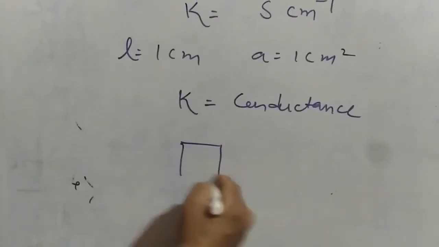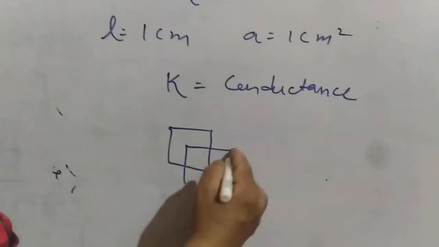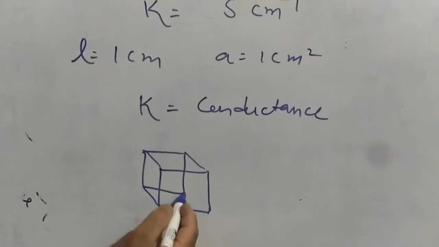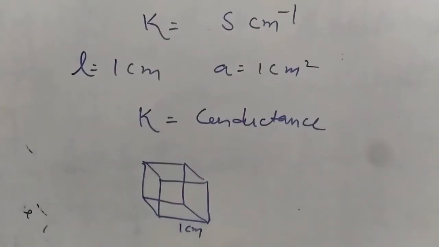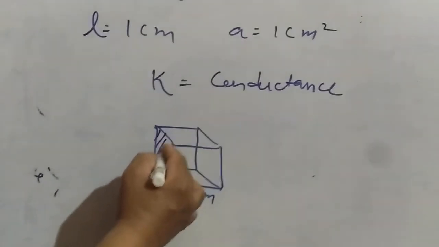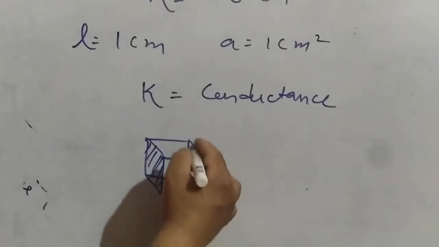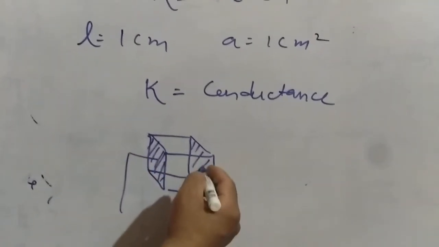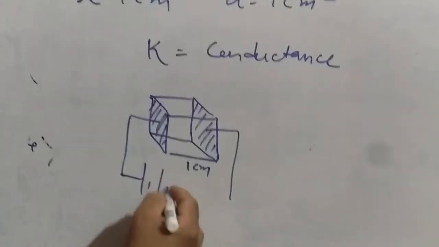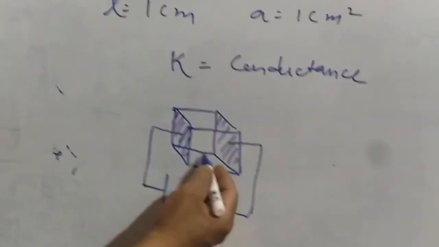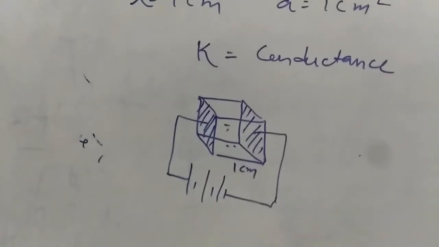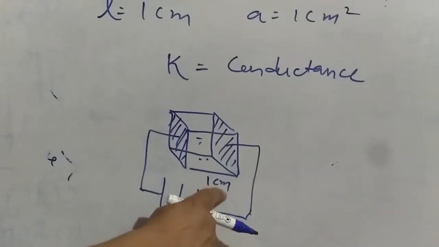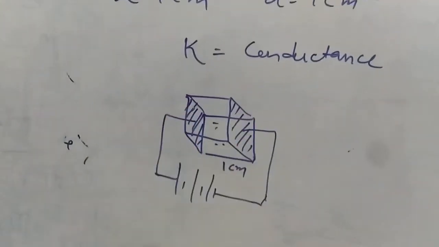Now just think about this cubical vessel. Suppose I have taken this cubical vessel. Here the edge length is 1 centimeter. So what is the cross section area of this face? 1 centimeter square. In the same way, the cross section area of this face is 1 centimeter square. Suppose I connected it with a source of electrical energy, and here I have taken an electrolytic solution. Now you can see I am following all the definitions. The distance between the two electrodes is 1 centimeter and the cross section area is 1 centimeter square.